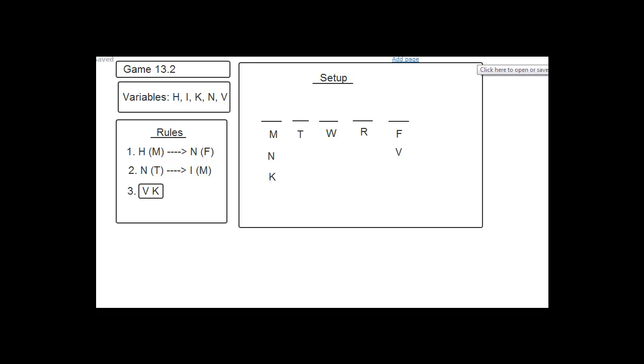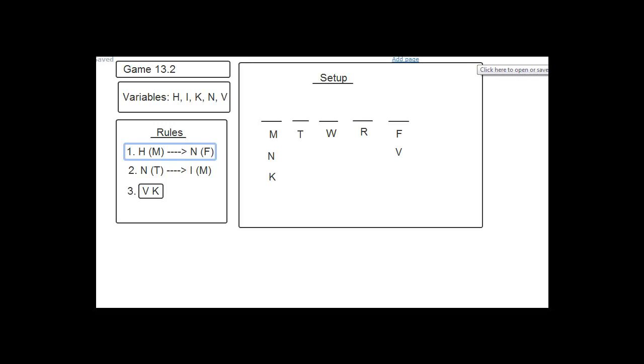The first rule says that Nancy is not scheduled for Monday. So I just did that as a no-go down here. Nancy cannot go on Monday. The next rule says if Harry is scheduled for Monday, then Nancy is scheduled for Friday. That's a conditional rule, and it's here. So it's just saying if you put Harry on Monday, you've got to put Nancy on Friday.